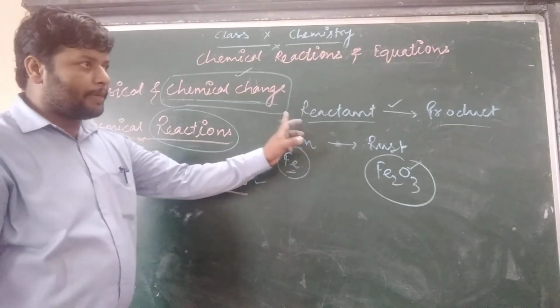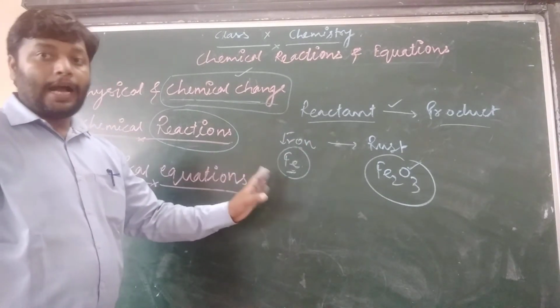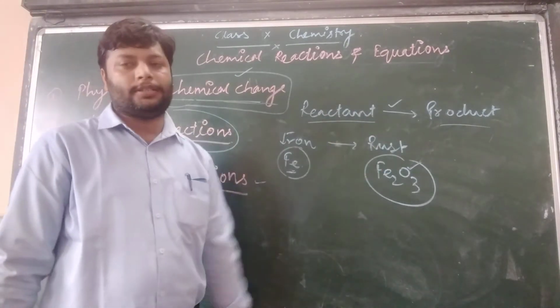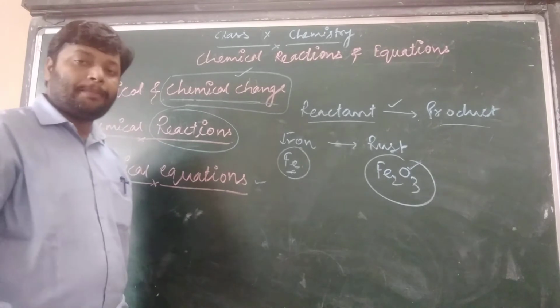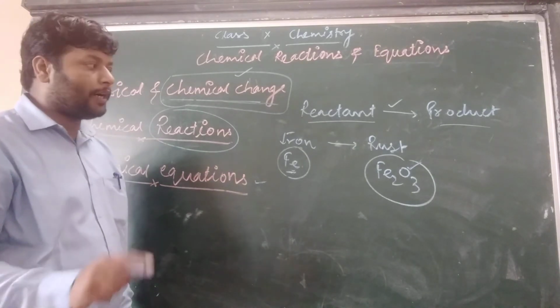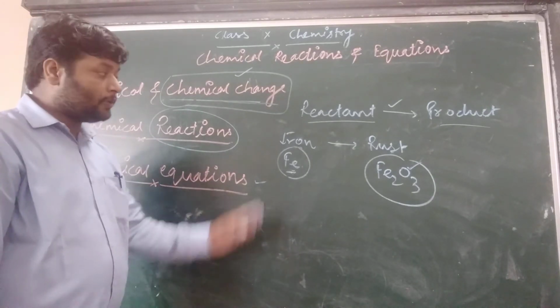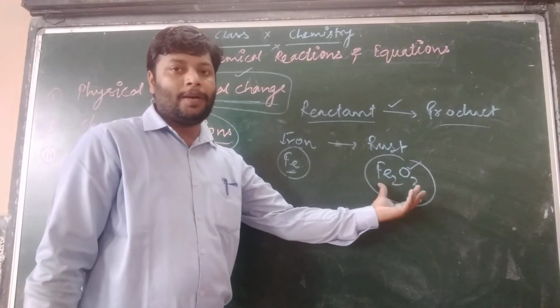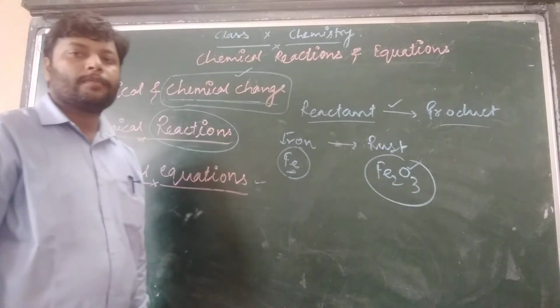So iron must combine with oxygen to form rust, because without combining with oxygen we will not get the formula Fe2O3.